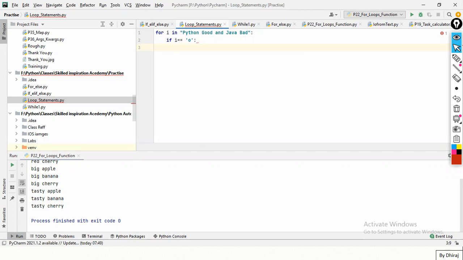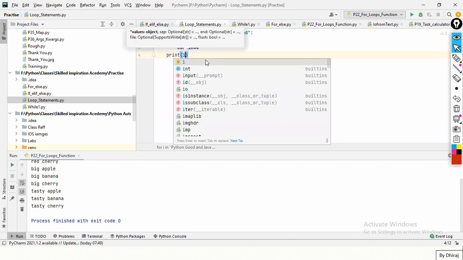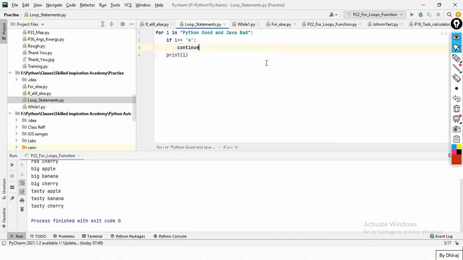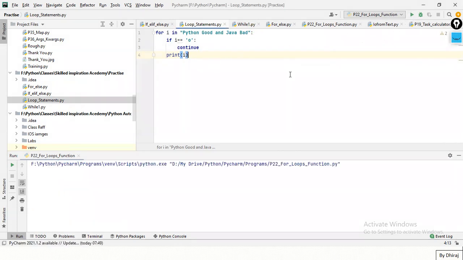So to make sure about it, continue. And outside this, I'm just writing print i. See, what I explained: continue is keep. So let me print the output for you.